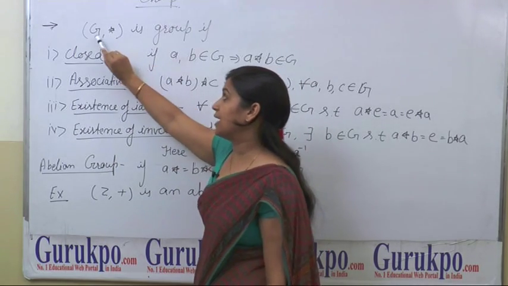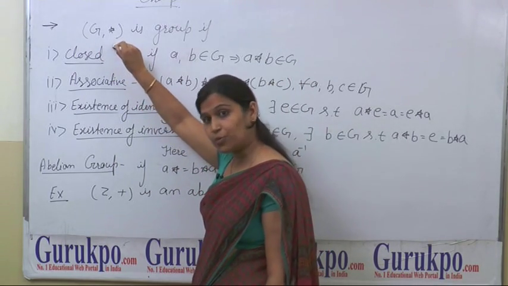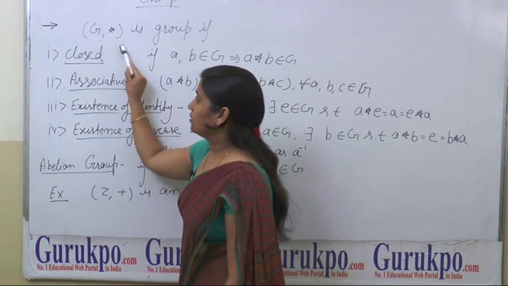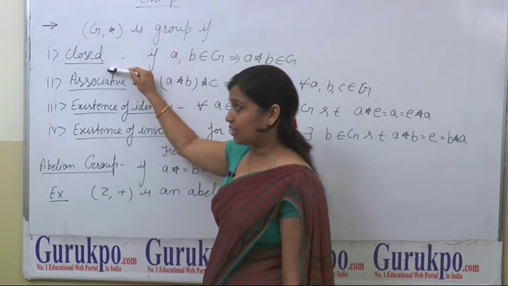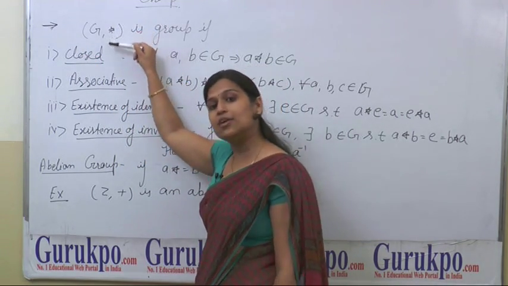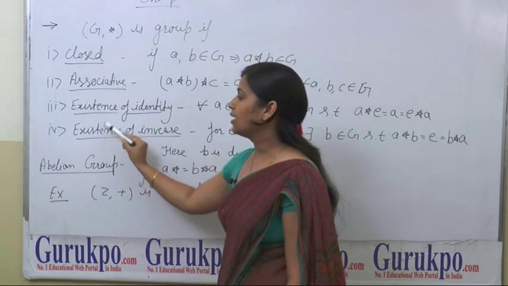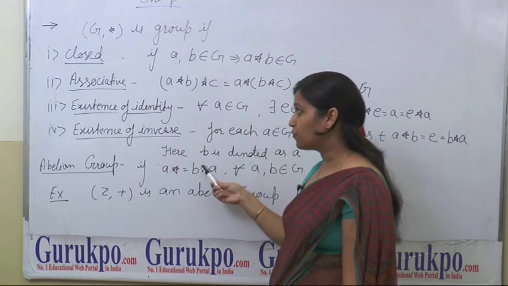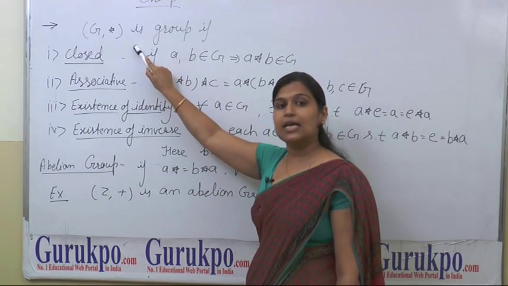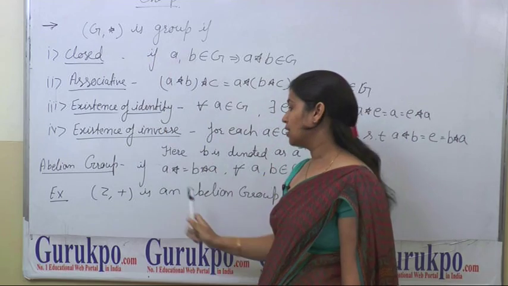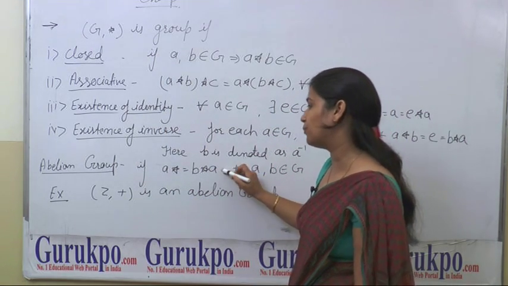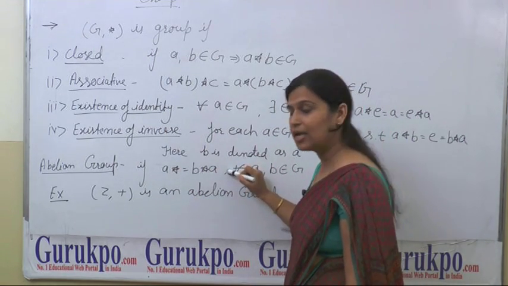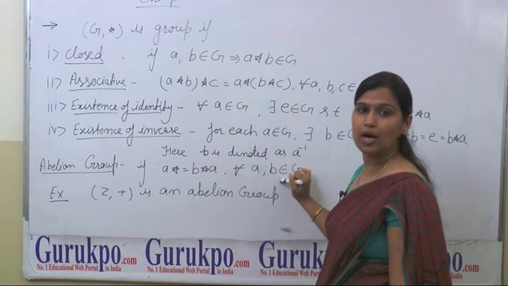And if you say that G is with binary operation, then closed property is not necessary because binary is itself a closed property, right? Now, abelian group. What do you mean by abelian group? If a group G star is commutative, means for all A, B, A star B is equal to B star A, then G is called abelian group.